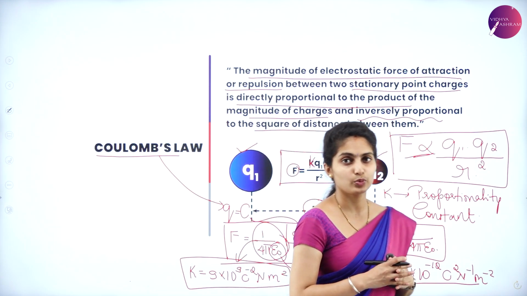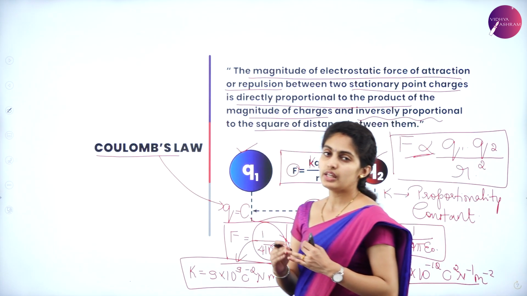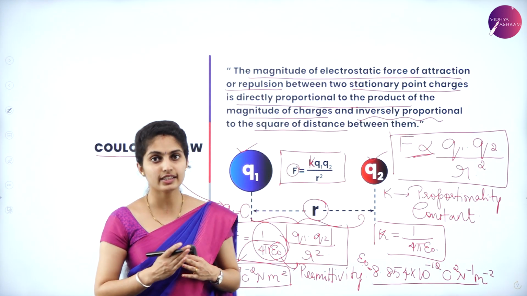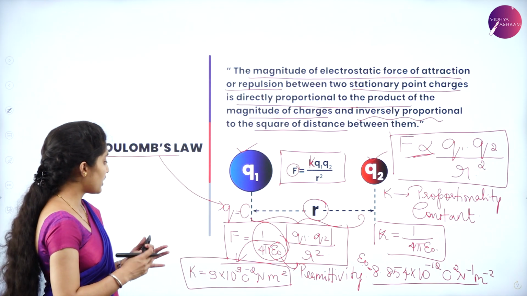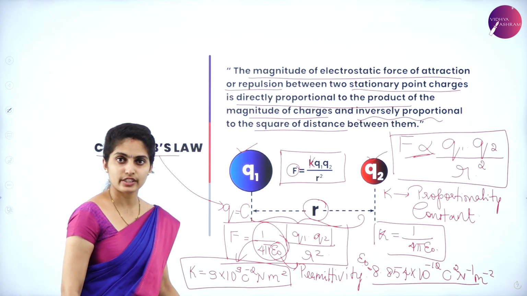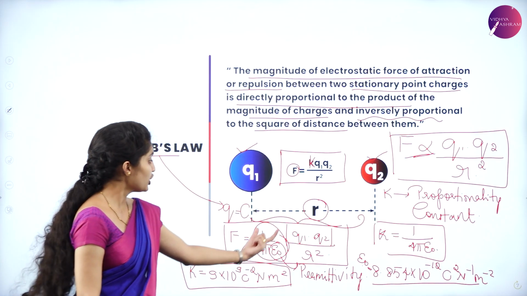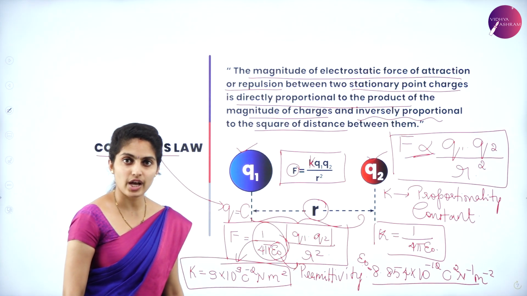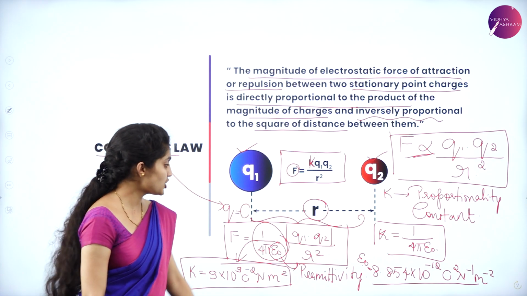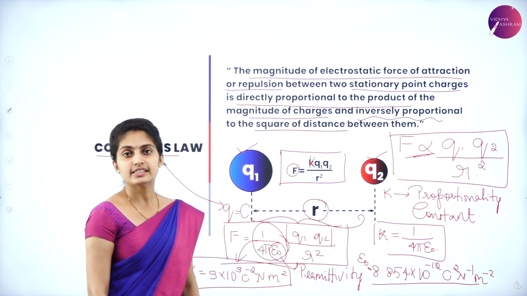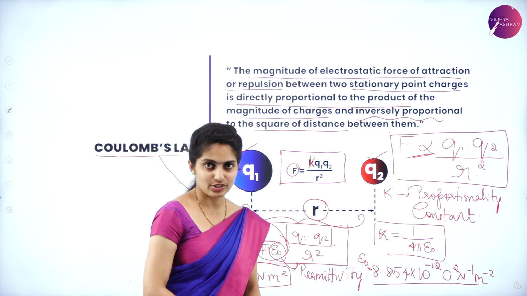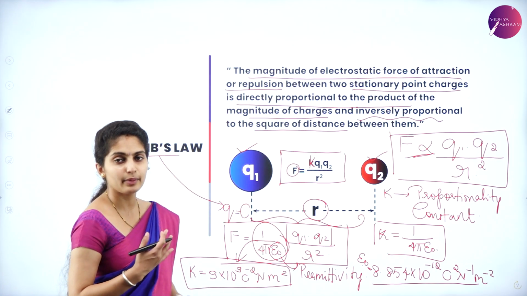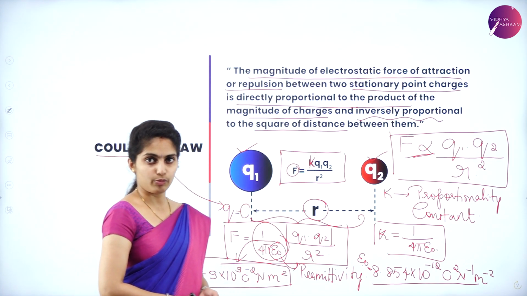I hope you're clear with Coulomb's law, the definition, formula, constants and the equation. Here, F is the electrostatic force of repulsion or attraction, Q1 and Q2 are the two stationary point charges, and R square is the square of the distance which separates the two point charges. That is how you explain it using the terms of this formula.